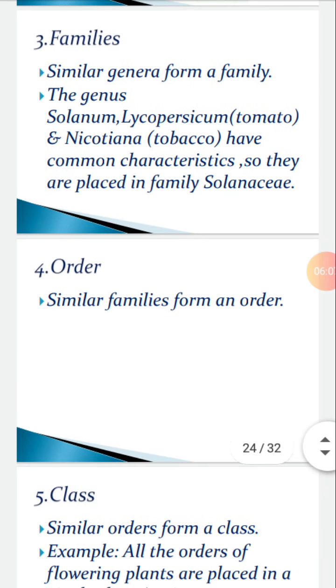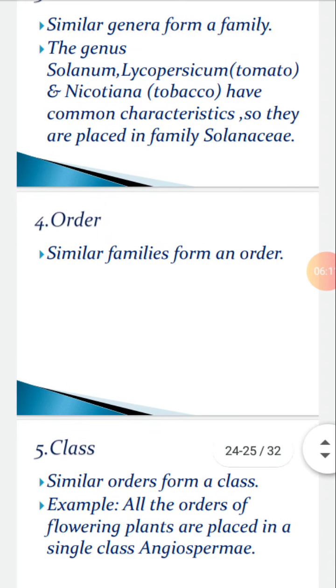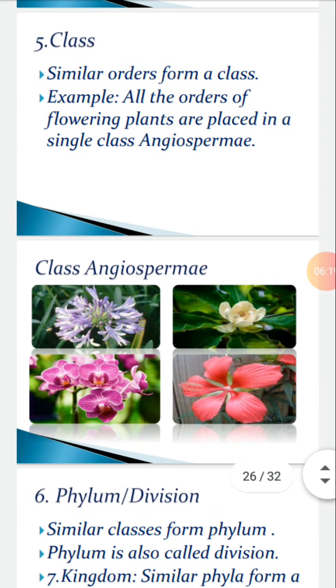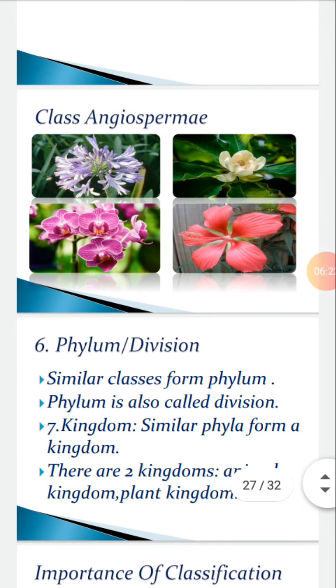Fifth is class. Similar orders form a class. For example, all orders of flowering plants are placed in a single class, Angiospermae. Flowering plants, images. Sixth is phylum or division. Similar classes form a phylum. Phylum is also called division. Seventh is kingdom. Similar phyla form a kingdom. There are two kingdoms, kingdom Animalia and kingdom Plantae.